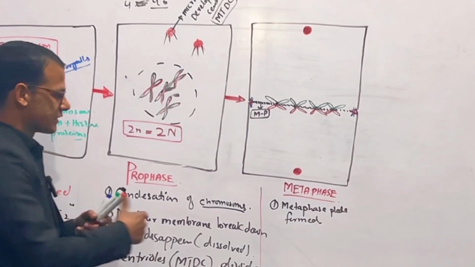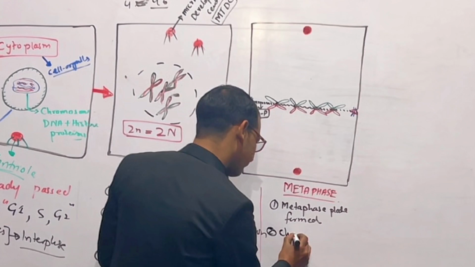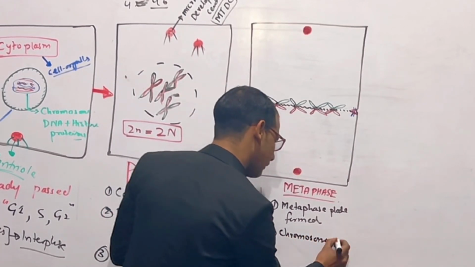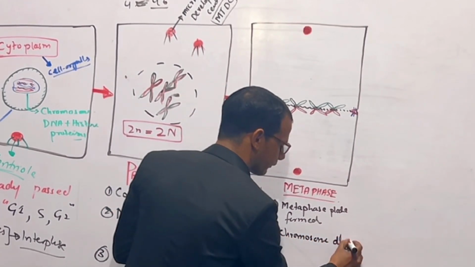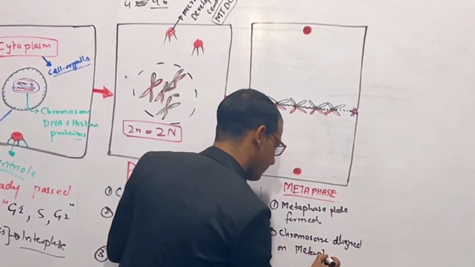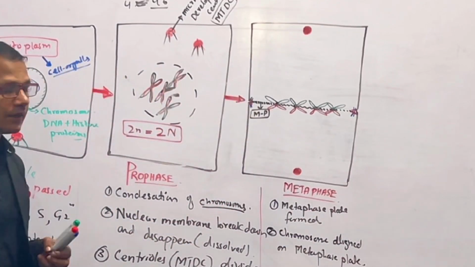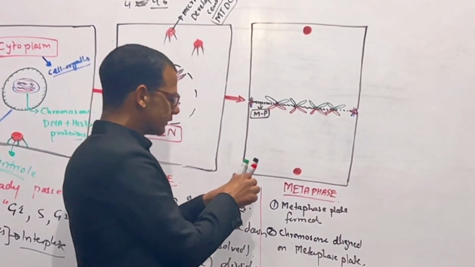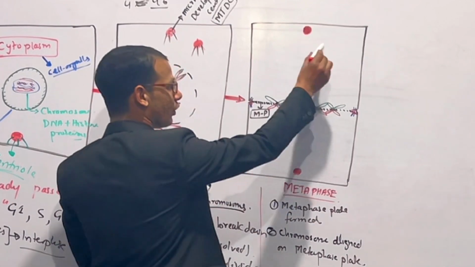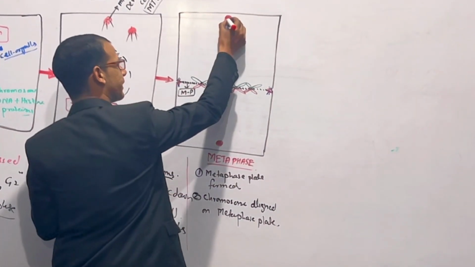So the next thing is the metaphase plate. When formed, the chromosomes align on the metaphase plate, right? The next, the centrioles move to opposite poles of the cell, and the spindle fibers